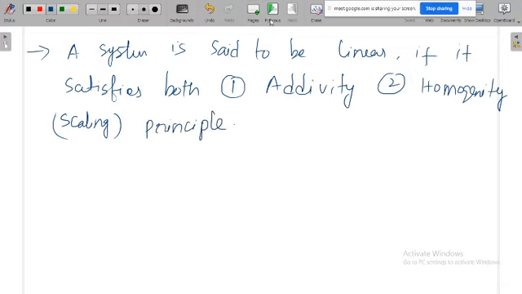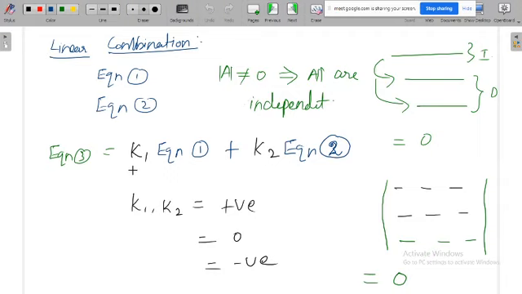That you can easily visualize from here. Say k1 denotes the scaling. k1 could be any number, which means you are scaling this equation. This plus denotes the additivity.